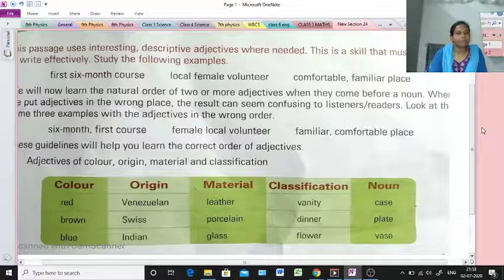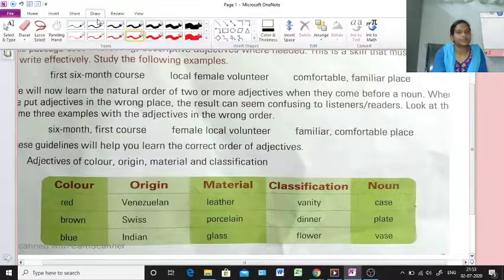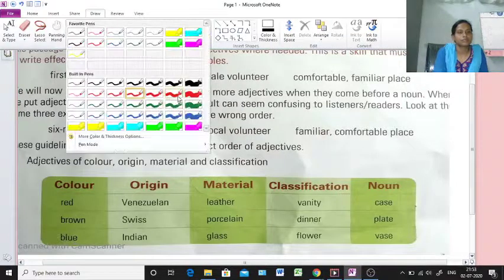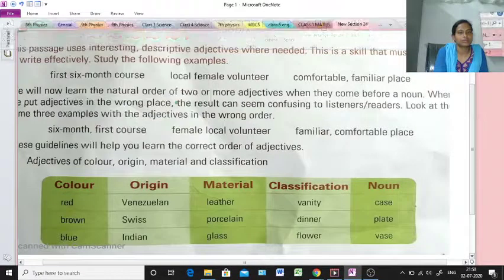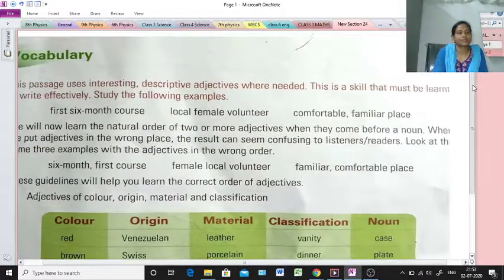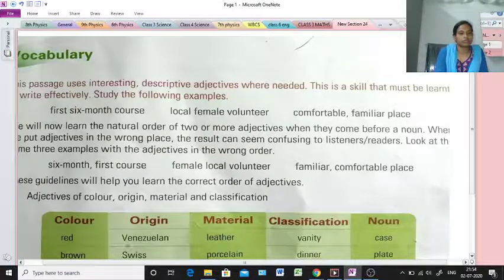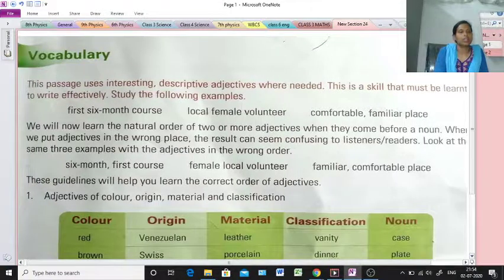Vocabulary. This passage uses interesting descriptive adjectives.